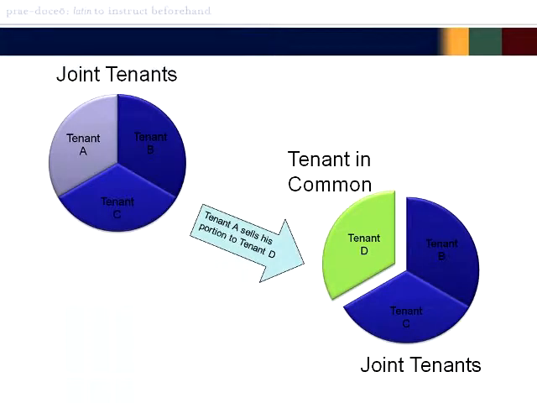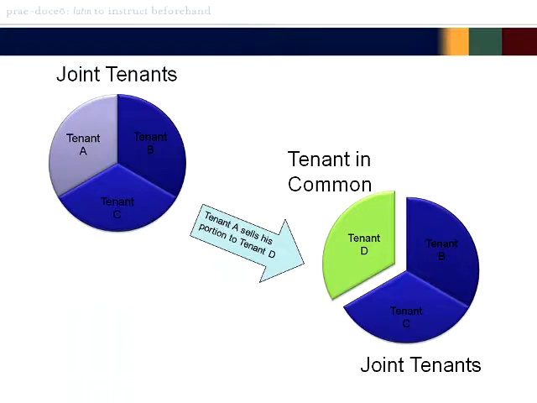In this example, tenants A, B, and C own a property as joint tenants. Tenant A sells his portion to Tenant D. Because Tenant D came into title at a different time and with a different document than the other owners, Tenant B and C, Tenant D's interest, even though it is equal to that of B and C, is held as a tenant in common. However, both tenants B and C still hold their ownership interest as joint tenants.